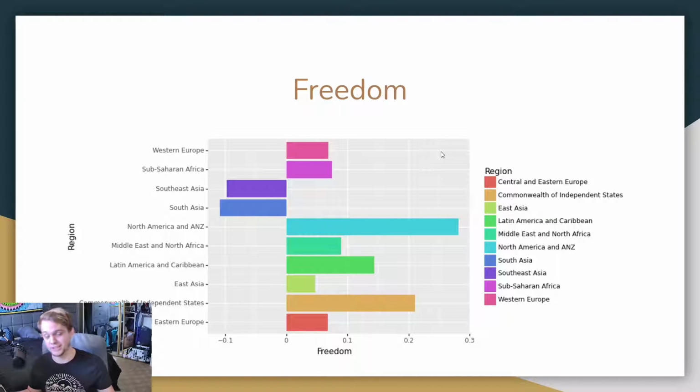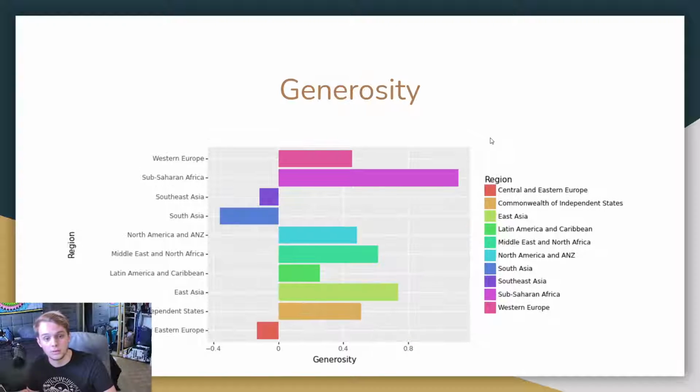Freedom. Americans love being free. That's not really news, but here's the science to back it up. And then in South Asia and Southeast Asia, we see a negative relationship. And by the way, these are all done through linear regressions. Generosity. East Asia, Sub-Saharan Africa, Western Europe, these are all places where generosity correlates with, or predicts, happiness. In Southeast Asia and South Asia, not so much.